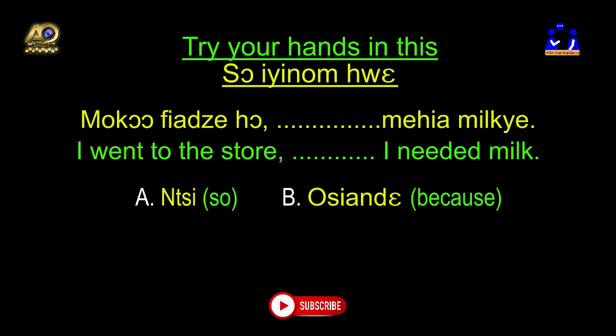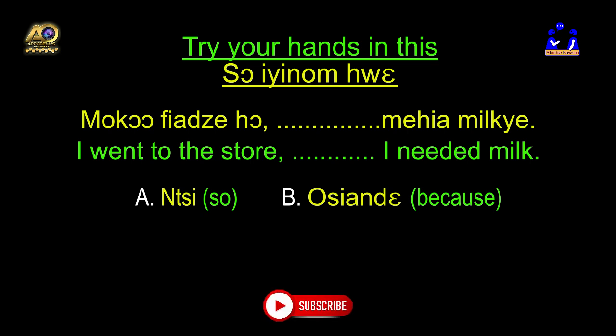Which of the following alternative answers is the correct conjunction to fit in this sentence? Is it A, that is so, nti, or B, that is because? Your answer will be welcomed in the comment section, and then we see how things will go.